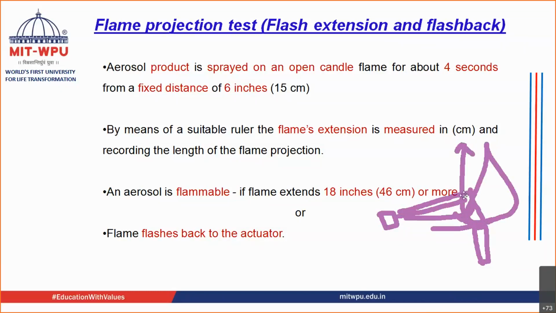The second thing that can happen is the flame moves back towards the actuator. It flashes back towards the actuator. This is known as flashback. So any flashback means definitely it is a flammable product. Or if there is an increase in this flame by near about 18 inches, then also you can call this product a flammable product.